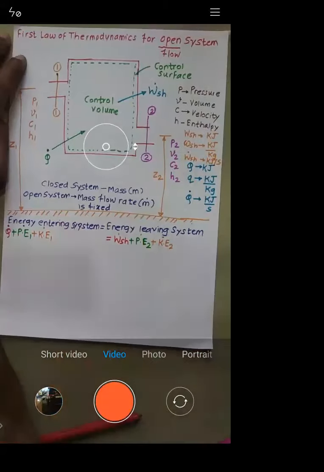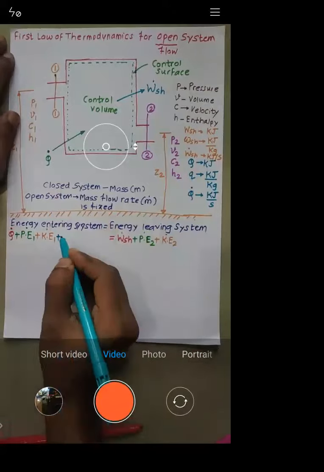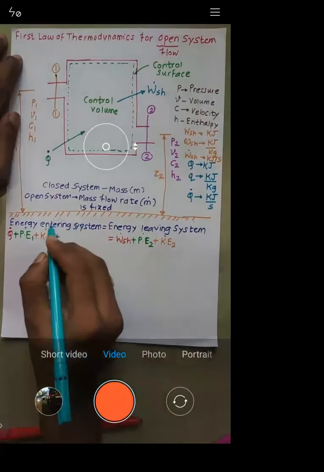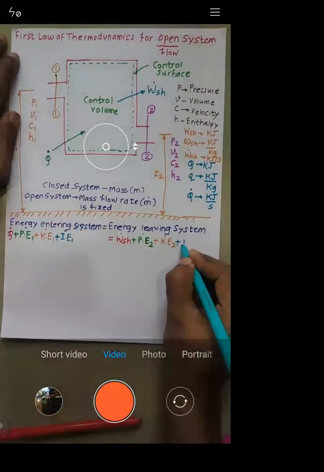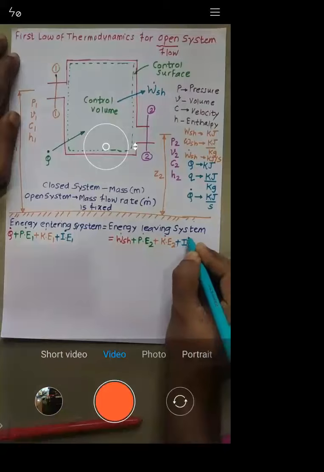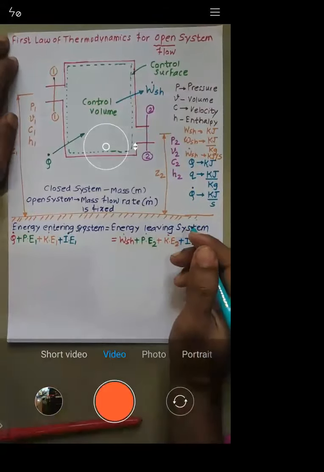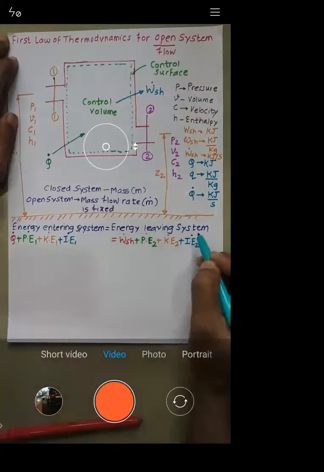In addition to this kinetic energy, we also have internal energy at the inlet and outlet. So I will write this as internal energy at the inlet, and here internal energy at the outlet. Try to understand, obviously every system possesses some internal energy. So this is internal energy at the inlet, internal energy at the outlet.